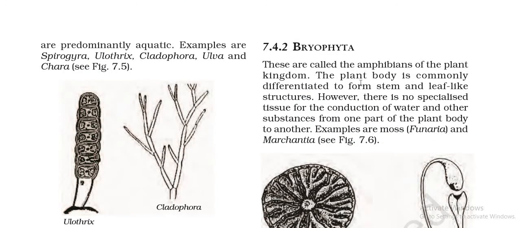Now Bryophyta. So Bryophyta is our second division. Again, just recall, they will have a differentiated body, but they will not have vascular tissues. They are also called amphibians of the plant kingdom, children. Why? Because they are found in moist and shady places. You cannot say they are present on land, you cannot say they are present in water, but they are present in moist places, right? So that is why they are called the amphibians of the plant kingdom.